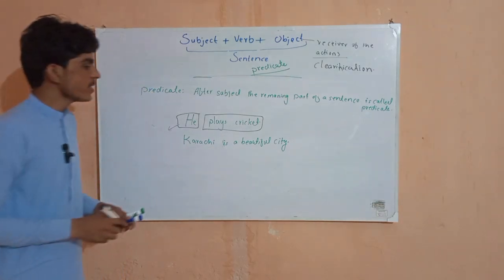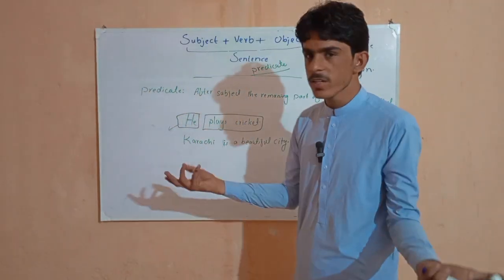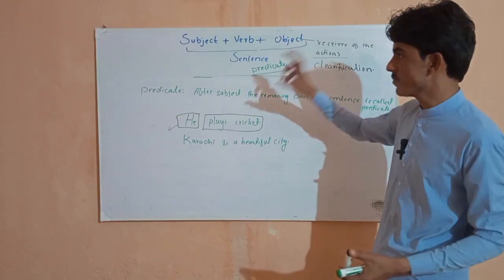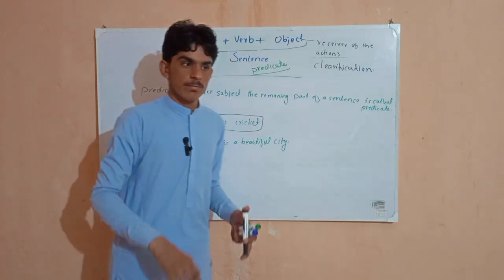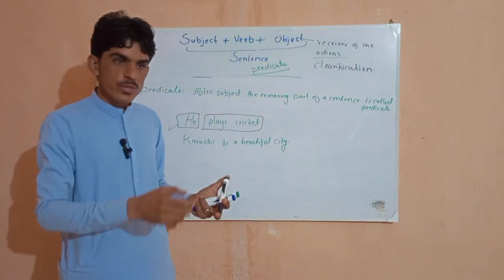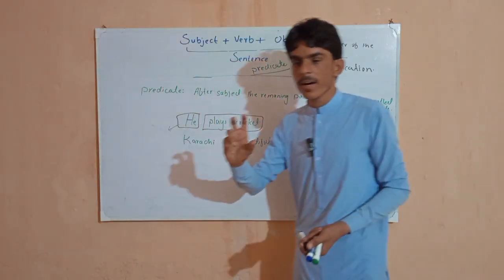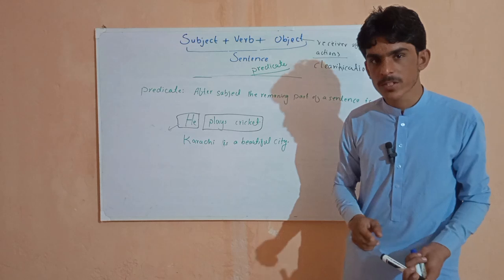Second, let's look at Karachi. In the sentence "Karachi is a beautiful city," there is no action. So let's recall our previous subject definition: there may be a person who is doing the work, or not, but the thing we are talking about is our subject.